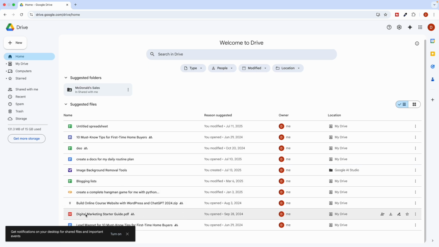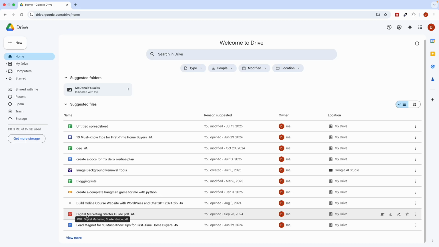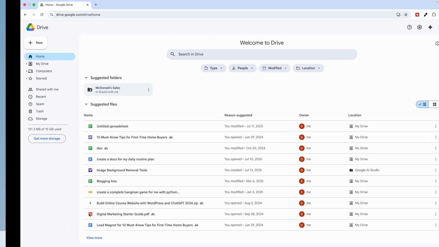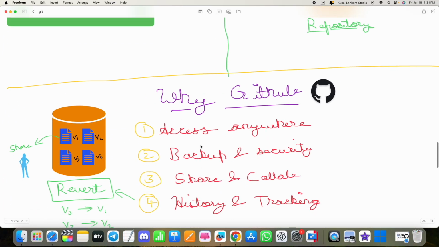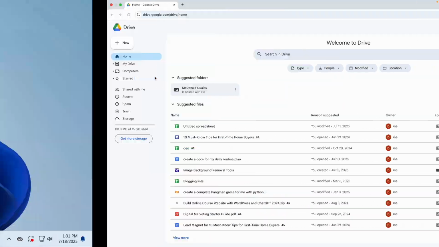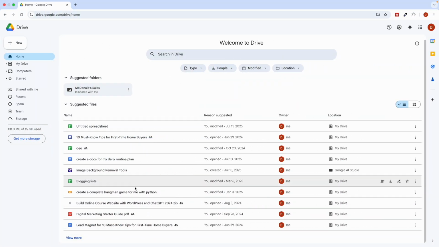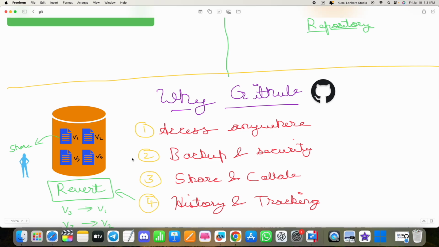Let's say I have this particular digital marketing starter guide. I upload this file to the cloud storage. Now I can always use it anywhere I want. Suppose for some reason I went to some other country and I don't have my mobile access, I can simply log into my account in Google Drive and easily access that. So the very first benefit is that you can access it anywhere you want.